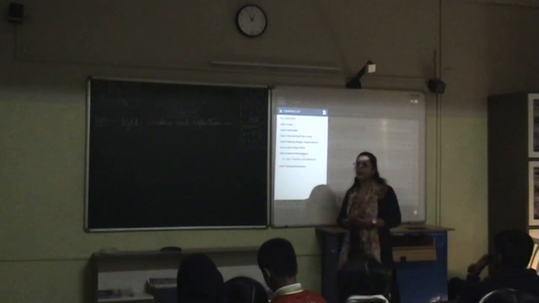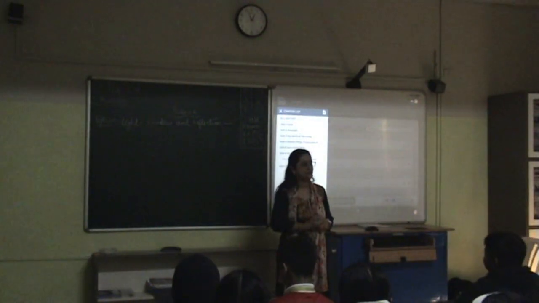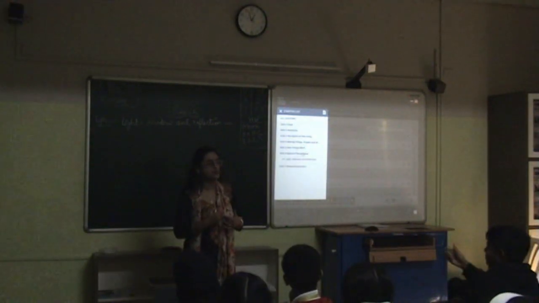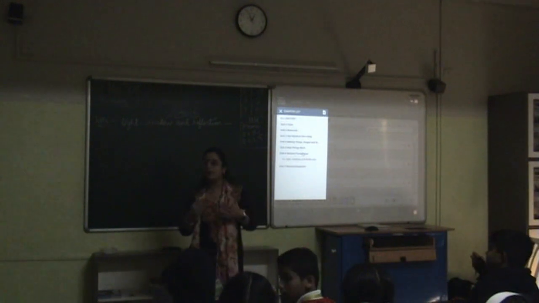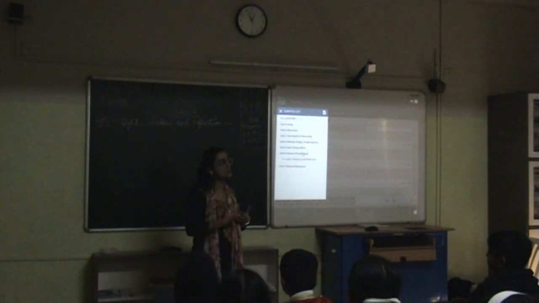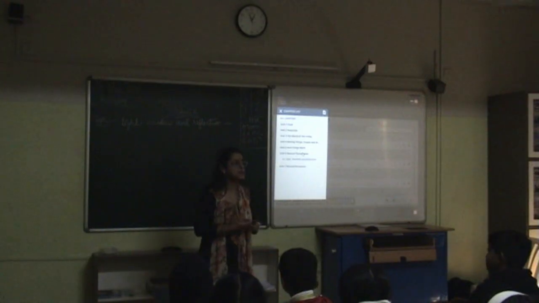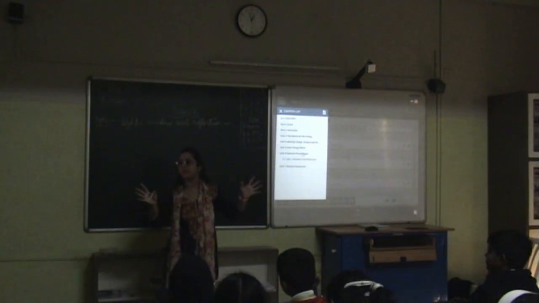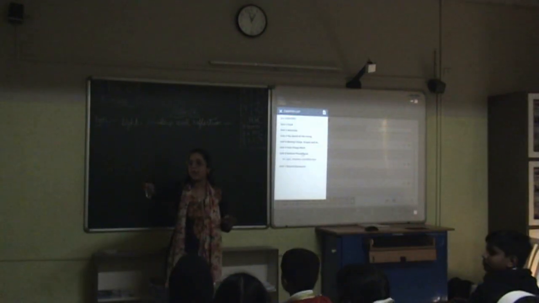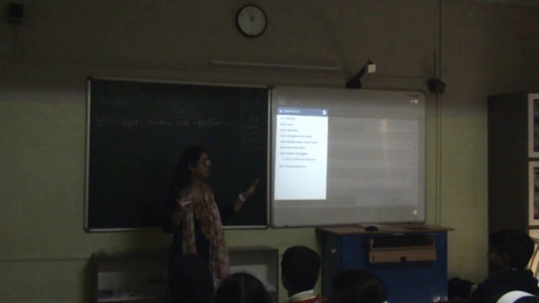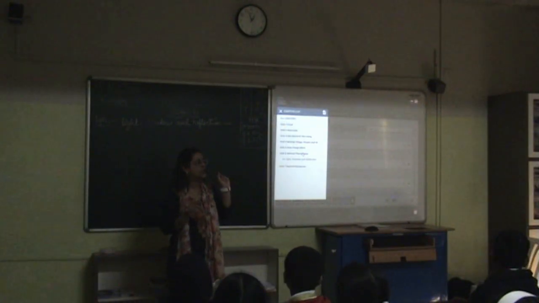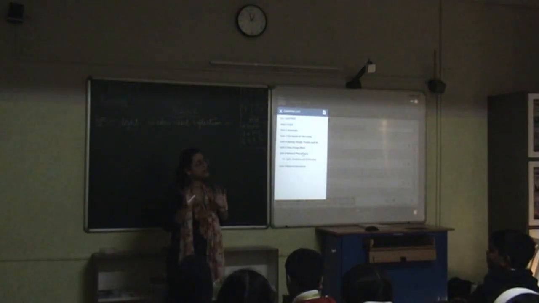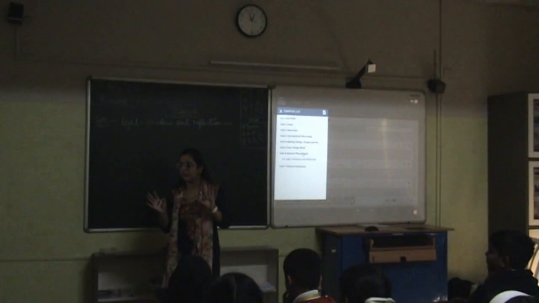Don't you think it's a form of energy? Light is a form of energy which allows us to see. We are able to see anything around us because of the presence of light. In the absence of light, we won't be able to identify anything, right? Imagine if I close all the lights, I drop a curtain over there and make it so that not even one single ray of light is able to enter inside the class. Now in that condition, will you be able to identify anything?